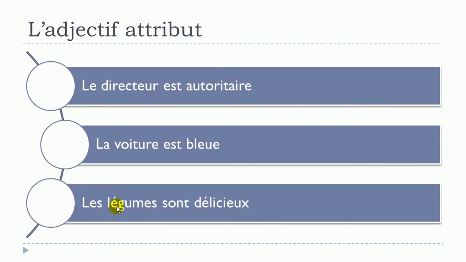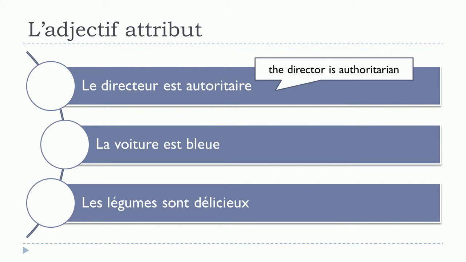And then les légumes sont délicieux. So in all these cases, autoritaire, bleu, and then délicieux, these adjectives, les adjectifs, are what we can call adjectif attribut. Let's see the translations now.